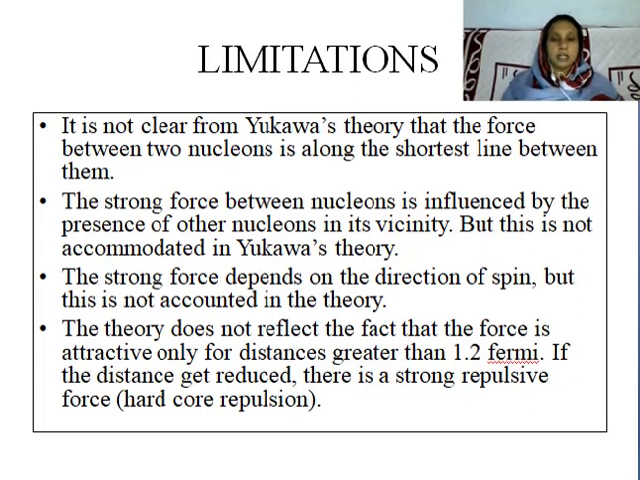Then comes the next property of the strong force. The strong force depends on the direction of the spin, but Yukawa's theory cannot account for this spin of the particles. The theory does not reflect the fact that the force is attractive only for distances greater than 1.2 Fermi. If the distance gets reduced, there is a strong repulsive force which is known as hardcore repulsion. This hardcore repulsion you learned in your quantum mechanics class.